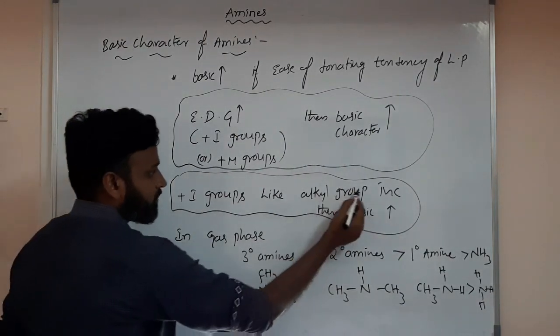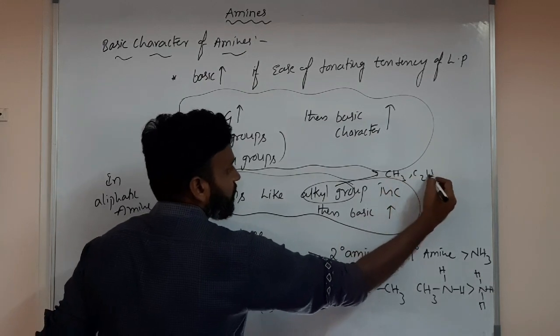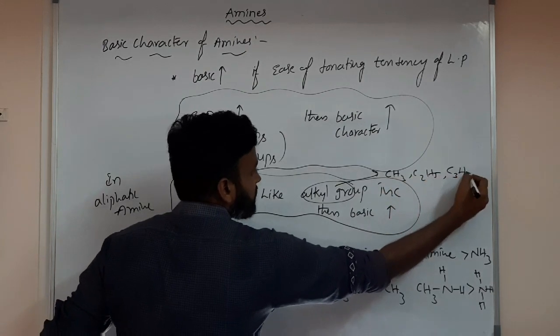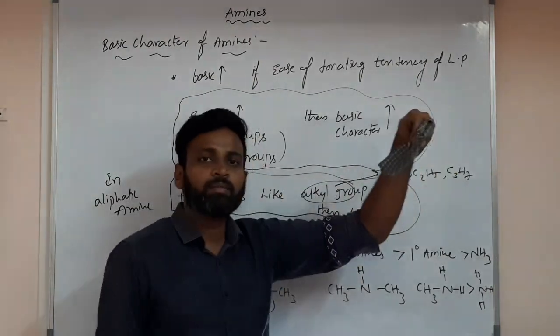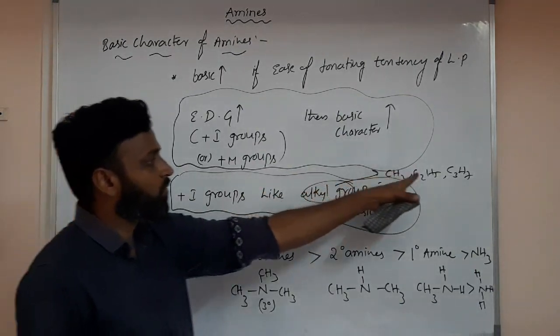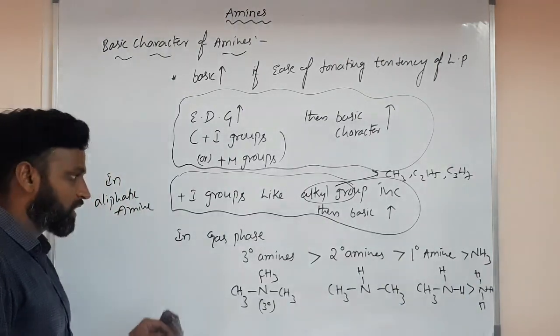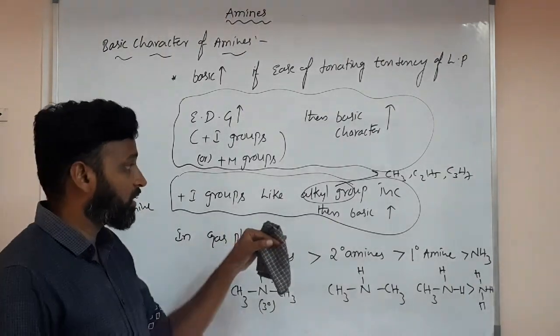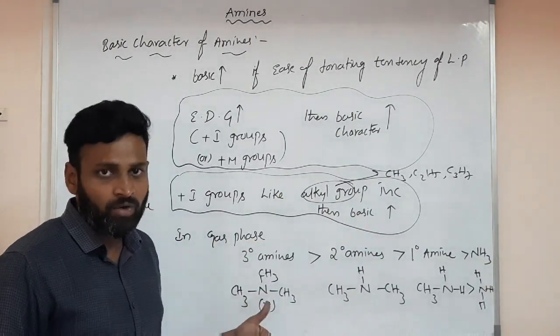So what are alkyl groups? Methyl, ethyl, C2H5 and C3H7. If alkyl groups are more, then basic character will be more. And even among alkyl groups, if the number of carbons increases, then basic character increases. Of course, I am talking about the gas phase. In the liquid phase or aqueous phase, the order is different; I will tell you later on.